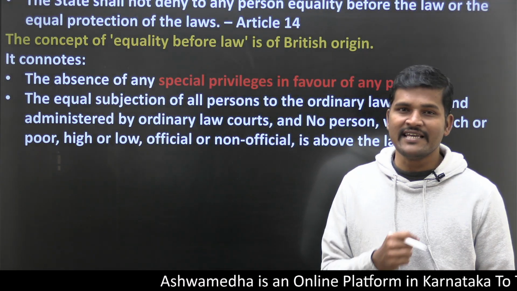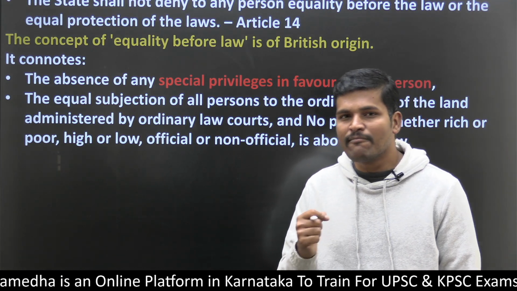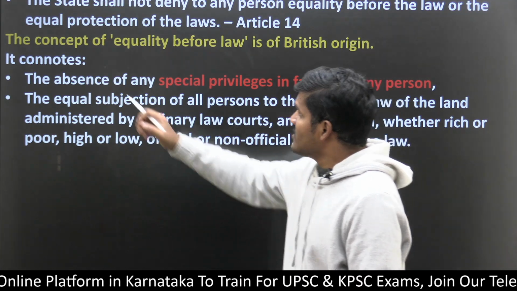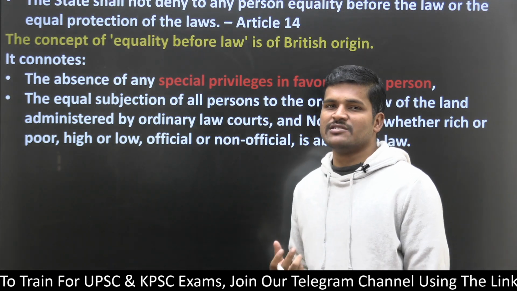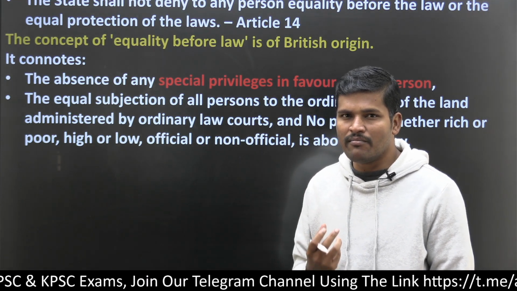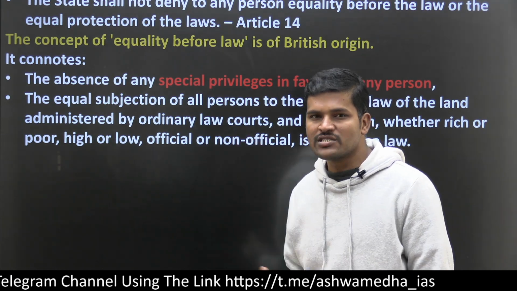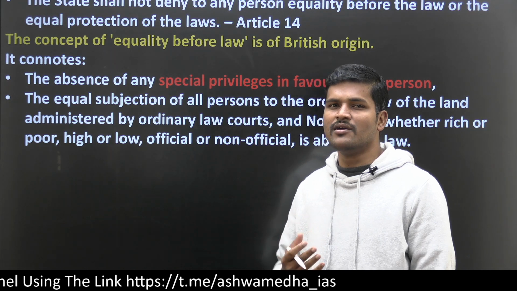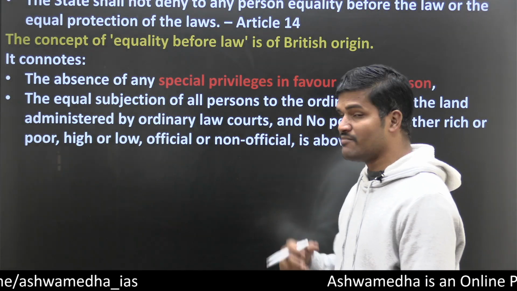Article 16 says there should be equality in public employment. The concept of equality before the law is of British origin. Our constitutional machinery, for example our parliamentary system, Lok Sabha and Rajya Sabha, is more or less inspired by the British parliament.